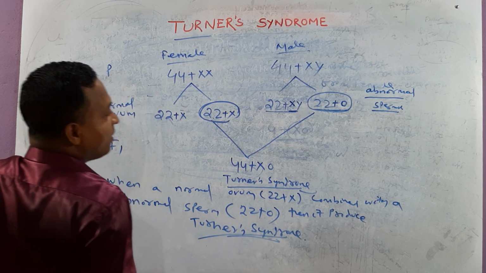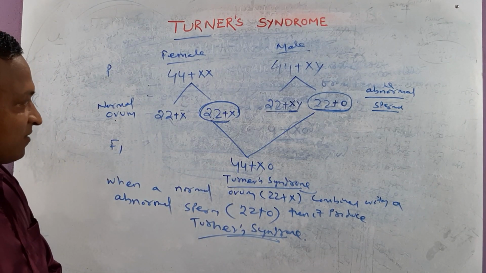Then it produces which syndrome? Turner's syndrome. This is clear.